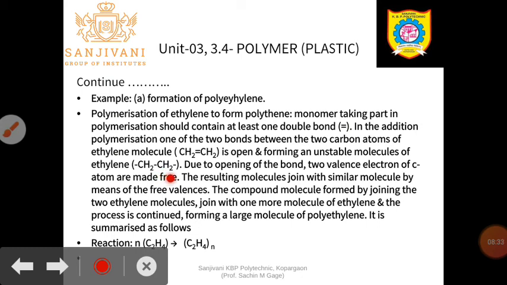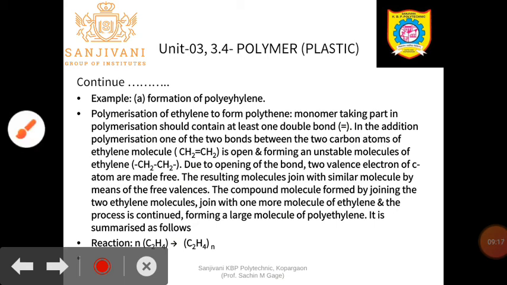Due to the opening of the bond, 2 valence electrons of the carbon atoms are made free. So what happened? This carbon and this carbon are the two carbon atoms in ethylene. Due to the opening of that bond, the valence electrons of the carbon atoms are made free, and therefore the resulting molecule joins with a similar molecule by means of the free valency. So here n number of ethylene molecules take part in the addition polymerization reaction, and everyone faces the same situation where the bond opening takes place and the two valence electrons of the carbon atoms are made free.